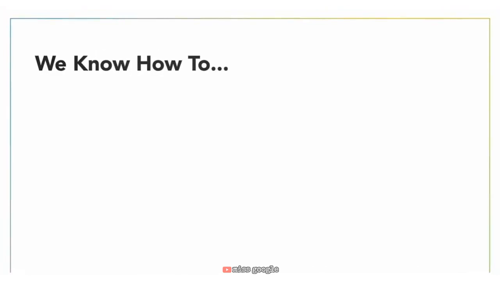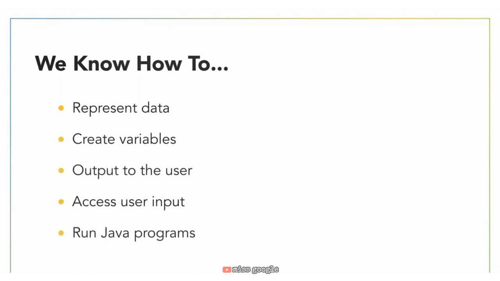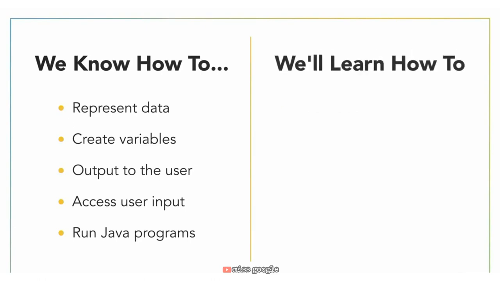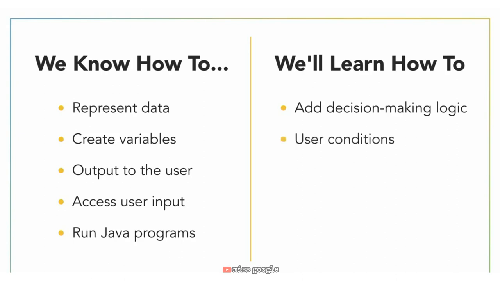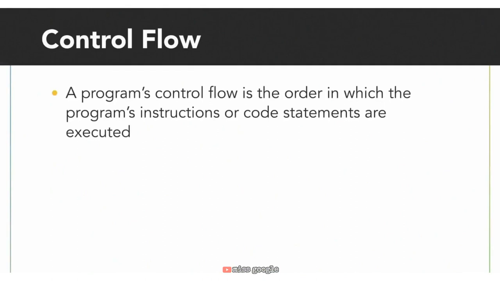In the last chapter, we looked at how we can represent data in Java using data types and variables, as well as how to input and output data. In this chapter, we are going to add some decision-making logic that will allow our programs to have different outcomes. We saw this a little bit in the last lesson when we printed out whatever the user inputted, but we can create more sophisticated control flow using conditions. Let's break this down. What is a control flow?